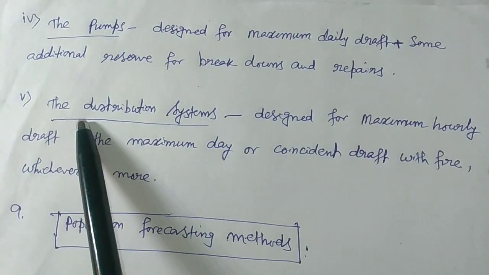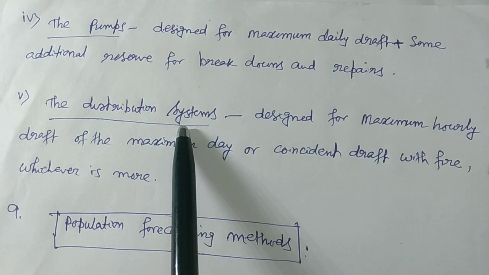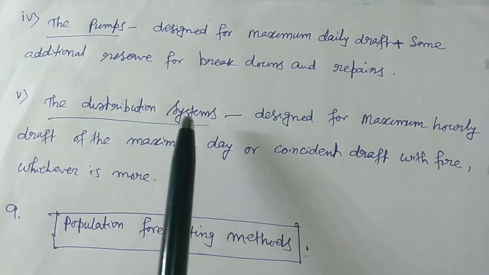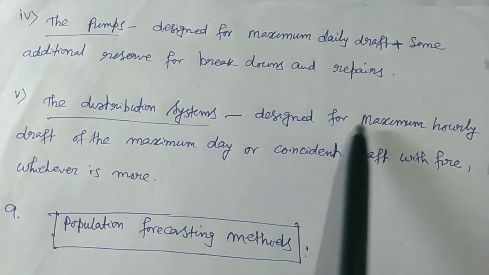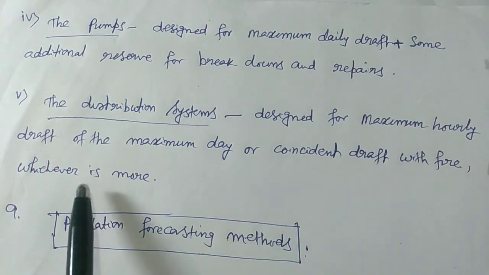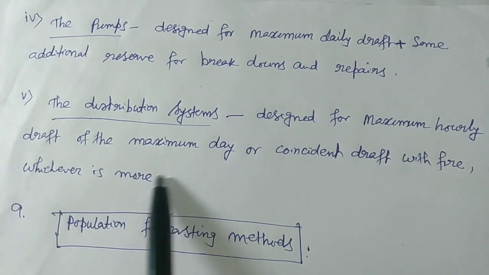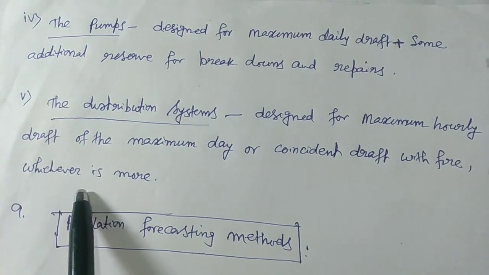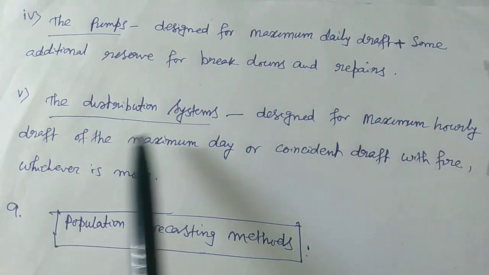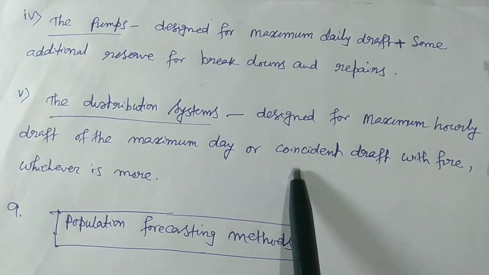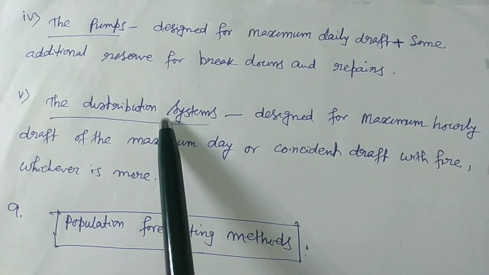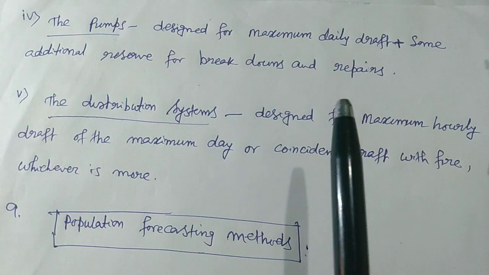Number 5, the most important thing, the distribution system, because in any water supply system the distribution system is the main part. The distribution systems are designed for maximum hourly draft of the maximum day or coincident draft with fire, whichever is more. Please listen carefully: whichever is more. Out of these 2, the design of the system will be governed by that.